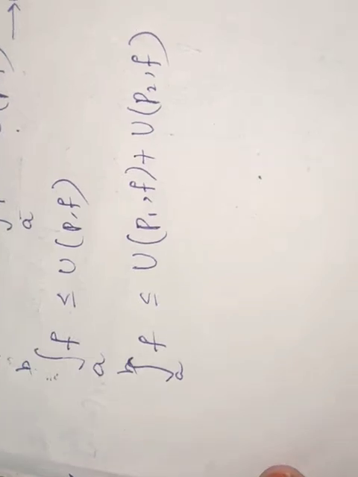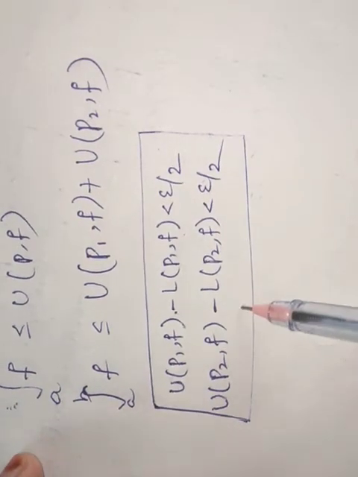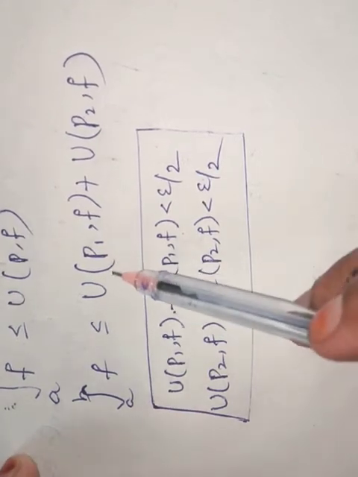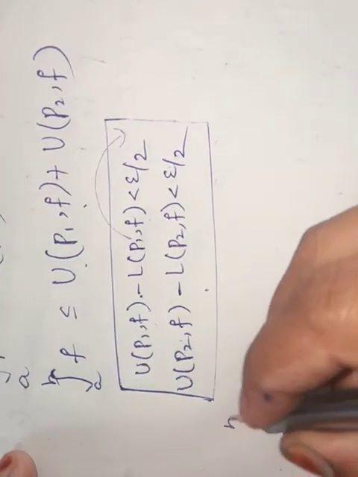We can write it in this form. We have taken these equations at the start of the solution. So in place of U(P1, f), I can write the integral from a to b of f